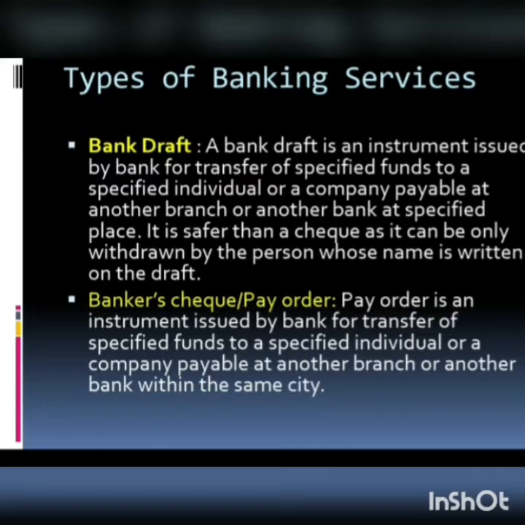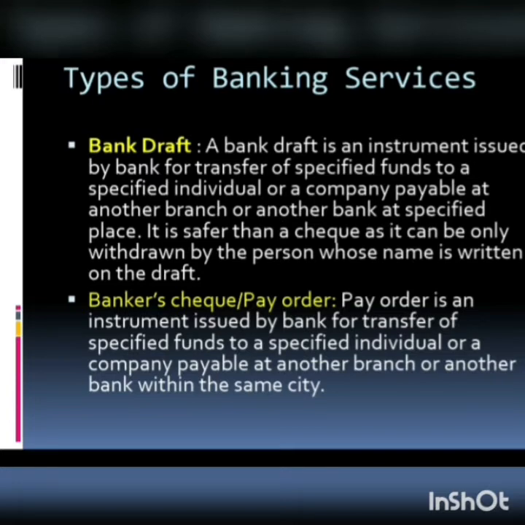For this, the bank either accepts cash or withdraws money from the customer's account and issues a bank draft. The amount payable is written on this draft, and the name of the individual or company to whom the amount is payable will be specified on the draft. This is a safer mode of transferring the amount from one person to another because the amount can only be withdrawn by the person whose name is written on the draft.